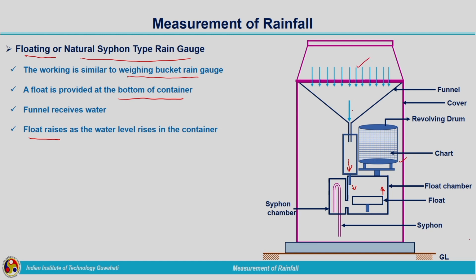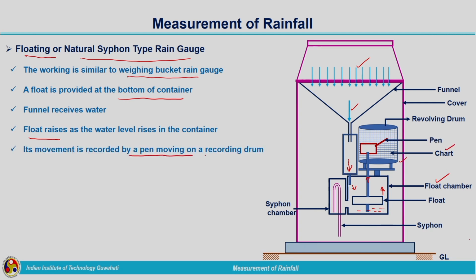Whenever rainfall occurs, water is collected through the funnel and enters the float chamber, and as the water level increases, the float rises. It can go up to this level, and here there is a mechanism connected to a pen. That pen marks the rising and lowering of the float on the chart paper. This pen makes the marking on the chart.